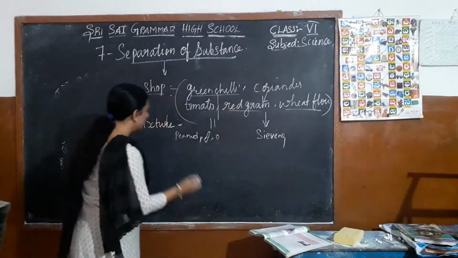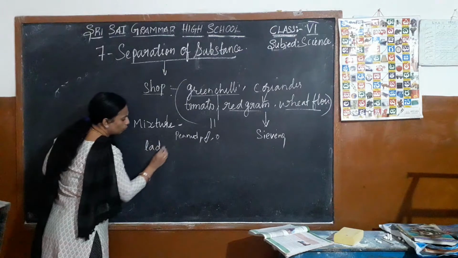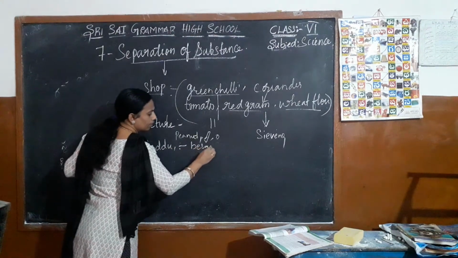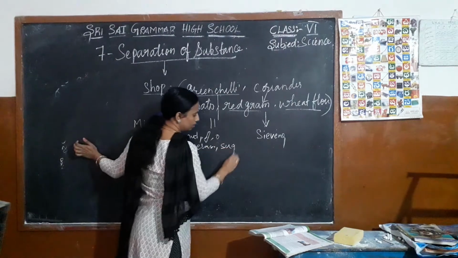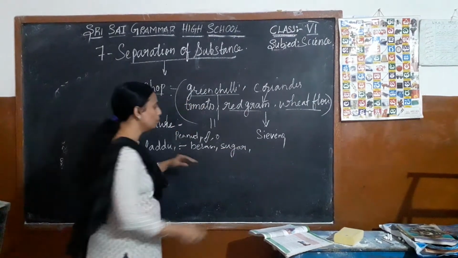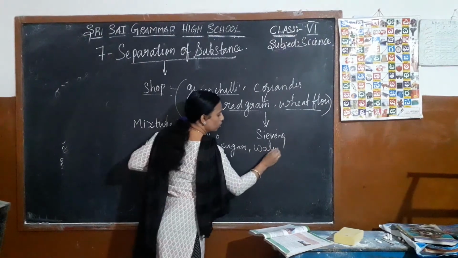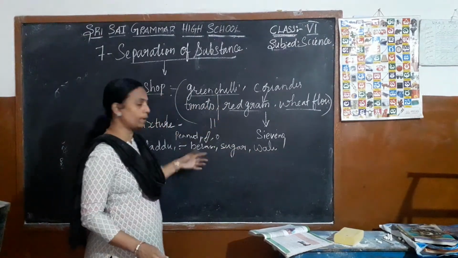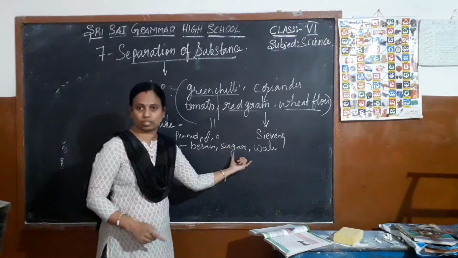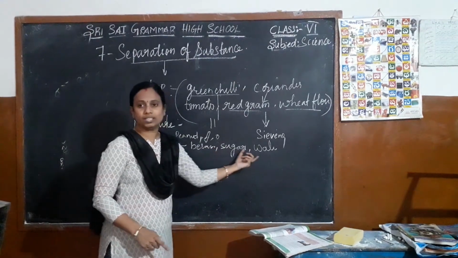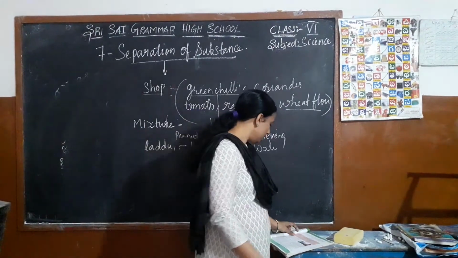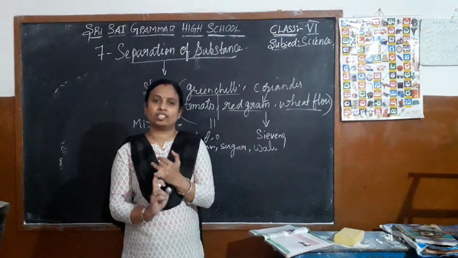If you take the laddu, to make the laddu, what do we require? We require besan, sugar, and water. All this together makes the laddu. It is a mixture, containing more than one substance.